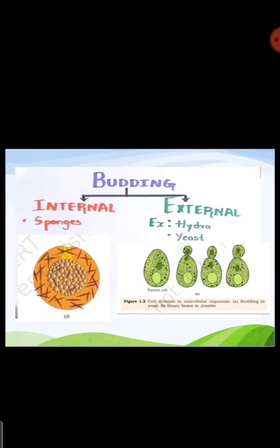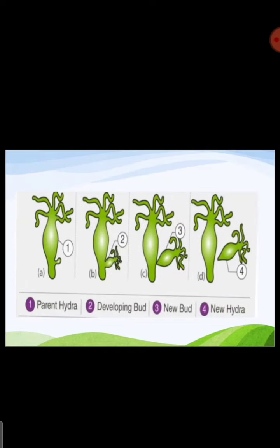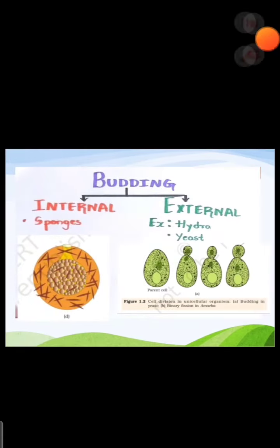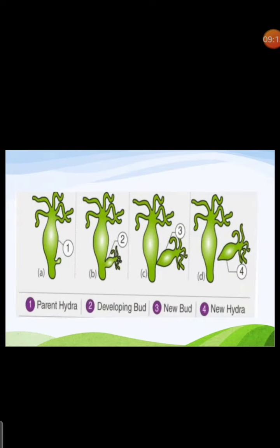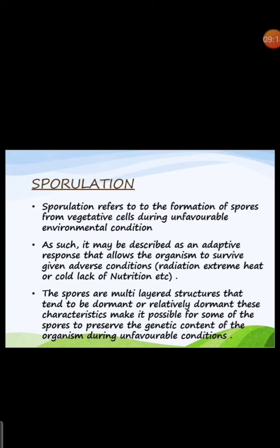Okay, so we studied internal budding that takes place in sponges, and external budding in the yeast as well as in the hydra, right? So this is the yeast example and this was the hydra example, right? So then we got to know what is sporulation. So sporulation is nothing but, spores are nothing but they form a vegetative cell during unfavorable environmental conditions.